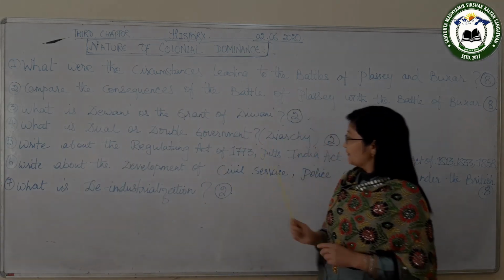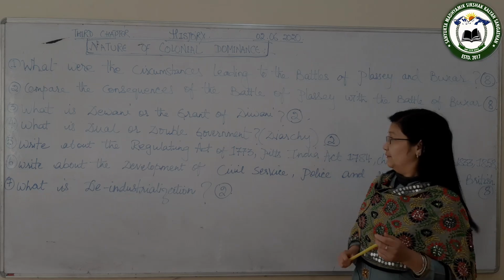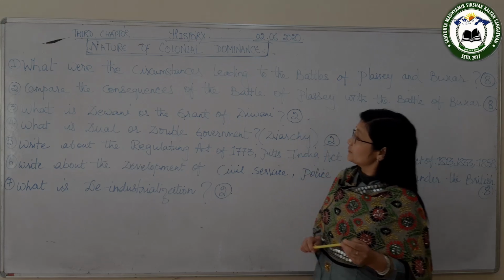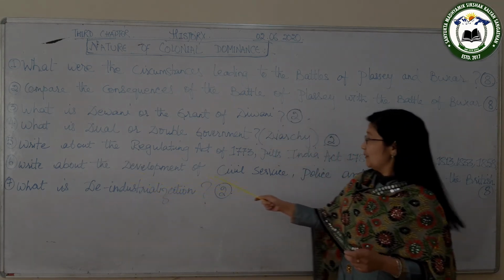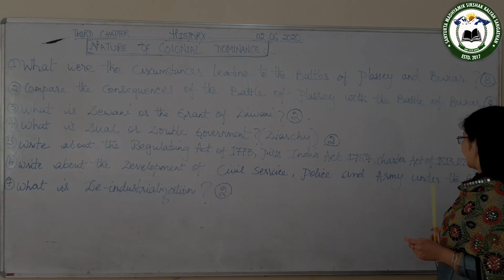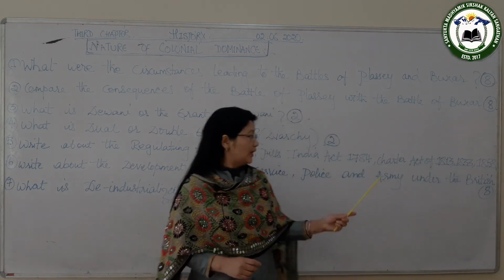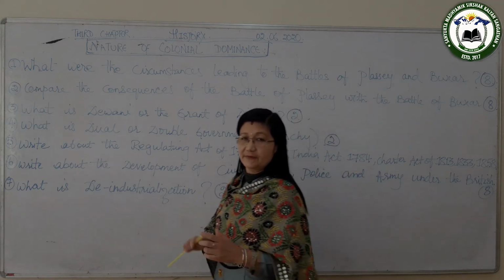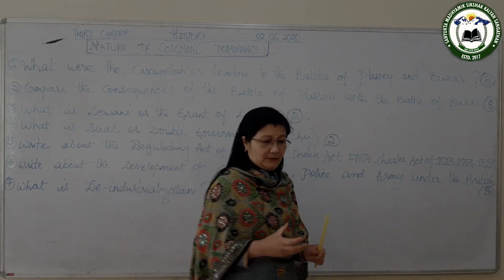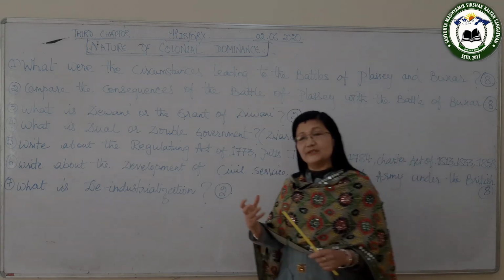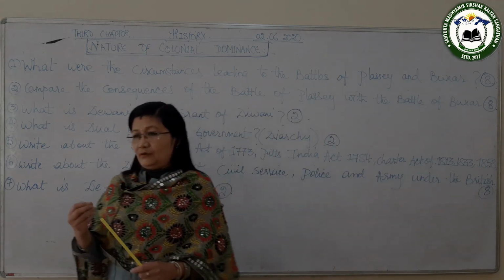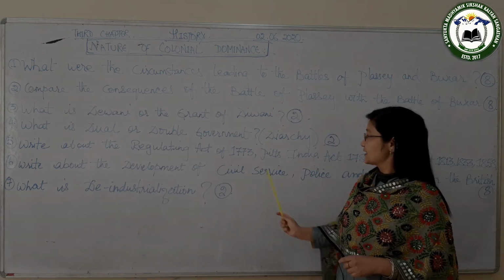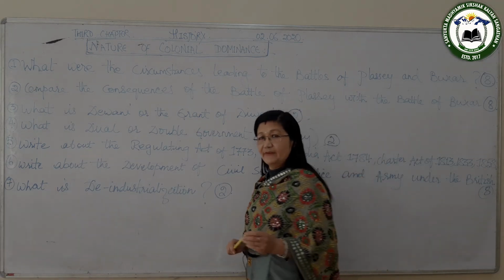After the acts, now I will deal with another very important question that is important for you, and that is: write about the development of civil service, the police and the army under the British. This also comes for 8 marks. So now I will deal with the civil service. The body of high government officials whose duty was to administer India were known as the civil service, civil servants, or civilians.